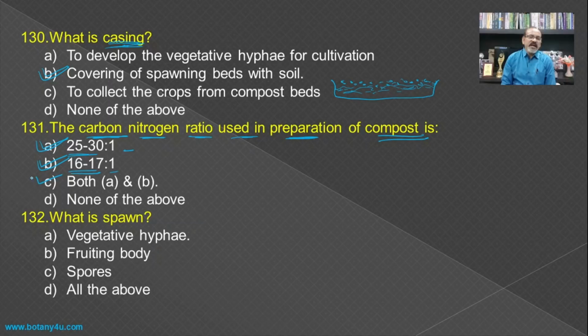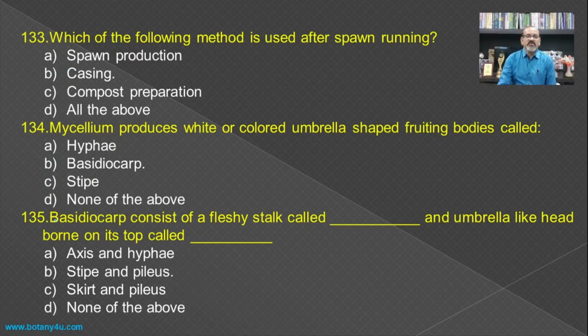So both A and B are the answer. Then, what is spawn? I have just told you, the hyphae are nothing but the spawn which are used for the cultivation of the mushroom, and hence vegetative hyphae is the answer.